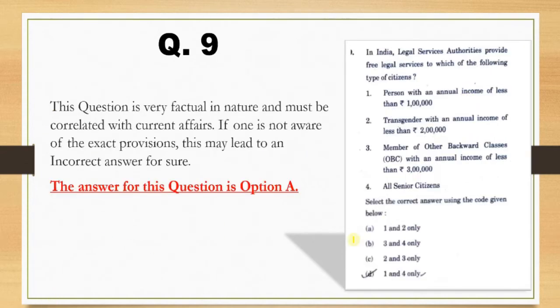Moving ahead, we had question number 9 of the polity section, and this was very factual in nature and must be correlated with current affairs. So if one did not have appropriate knowledge of the exact provision, this may lead to an incorrect answer for sure. Accordingly, option number A is the correct answer.